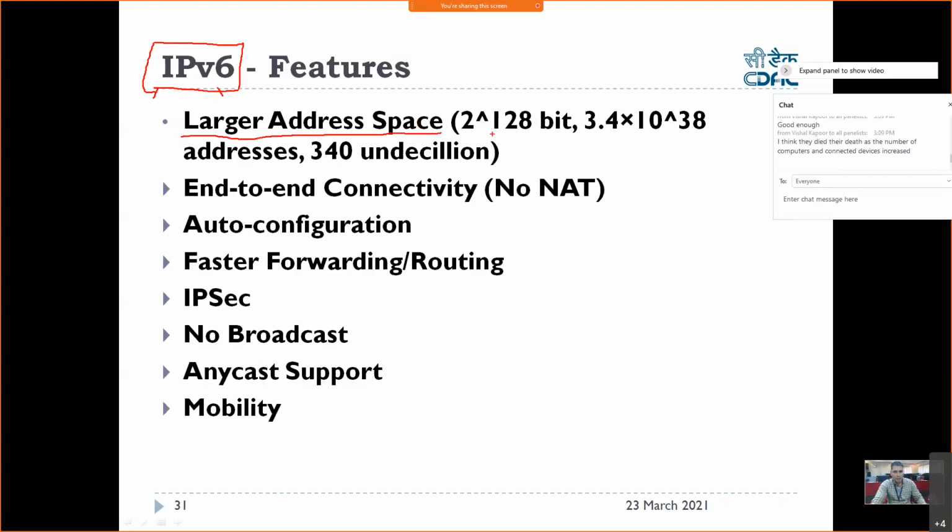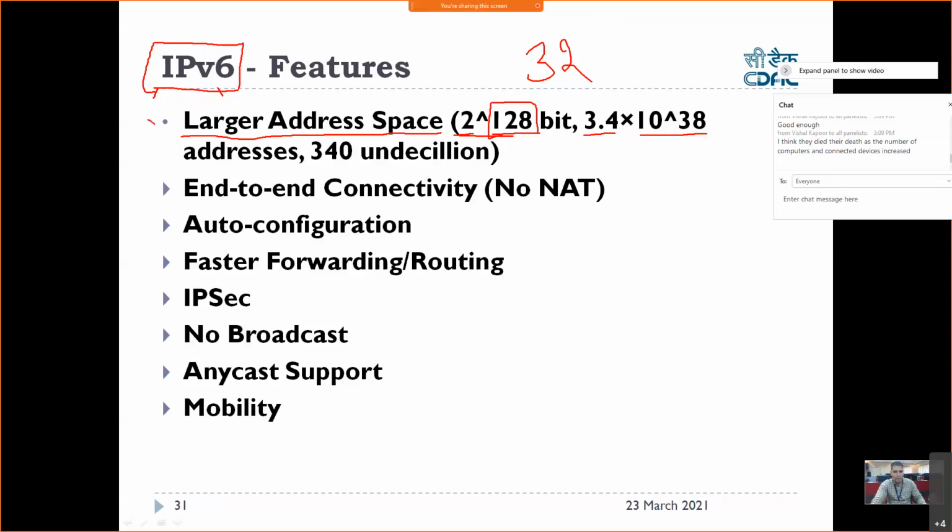So here you have 128 bits. IPv4, how many were there? 32 bits only. But now how many bits do you have here? 128 bits. So how many unique IP addresses can you create? 2 to the power 128. If you calculate this on a normal calculator, it won't be able to calculate, so you need a scientific calculator. This value, if you calculate, comes to 3.4 into 10 to the power 38. So you can imagine how many huge IPv6 addresses are available to us to use, right?